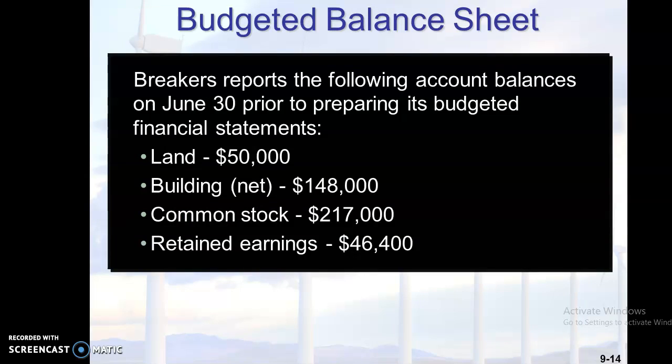And finally, you can prepare a budgeted balance sheet. What will be the balance sheet for the next year? How much fixed assets, how much current assets, how much liabilities, everything will be budgeted, and you prepare an estimated balance sheet also. So these are the types of budget. So what is the last budget? Master budget.